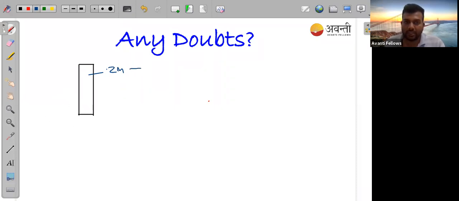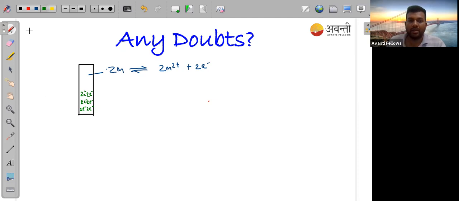It will convert zinc to Zn2 plus, and it will remove some Zn2 plus from this electrode. When it is removing Zn2 plus, it contains electrons also. So these two electrons will stay on the surface of the electrode, because obviously they can't go to the solution. They can stay on the metal surface only.